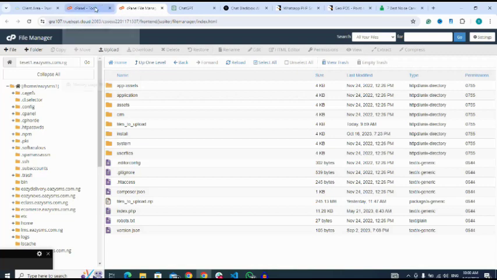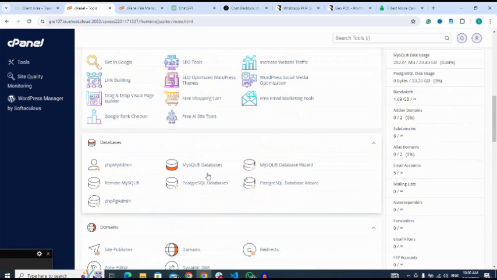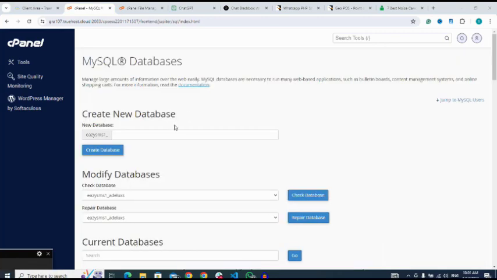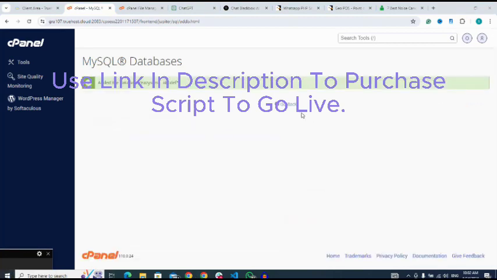Then next I go back to my cPanel to create my database. So I go to databases, then next I give my database a name. Let me name it as this, create database. Next I click on go back. It has been created successfully.